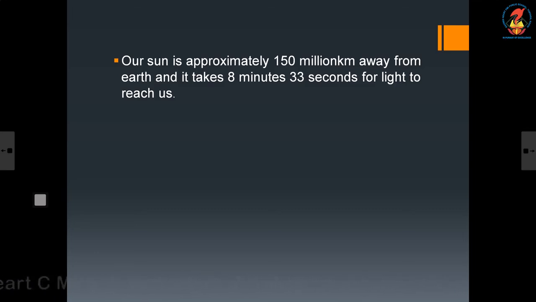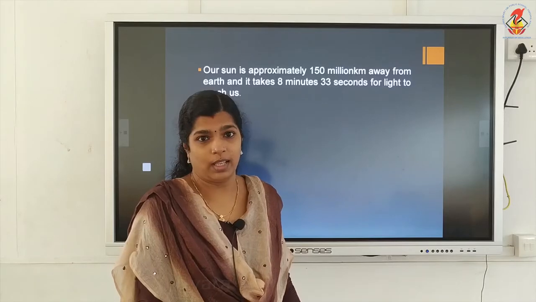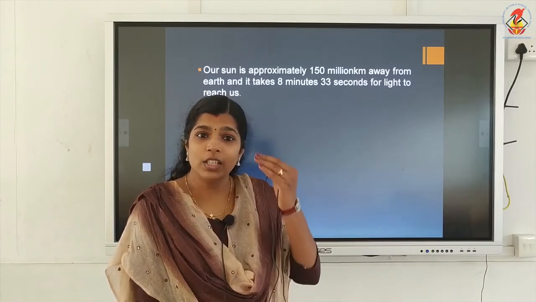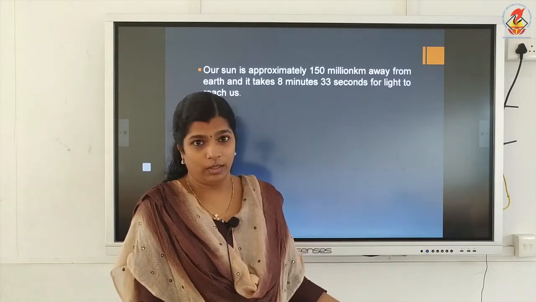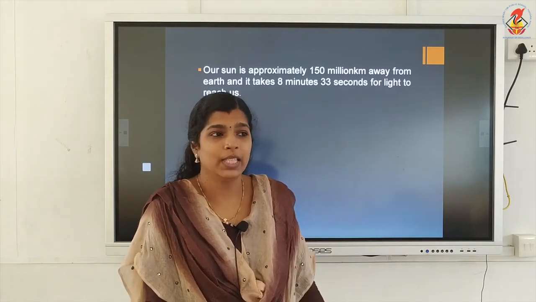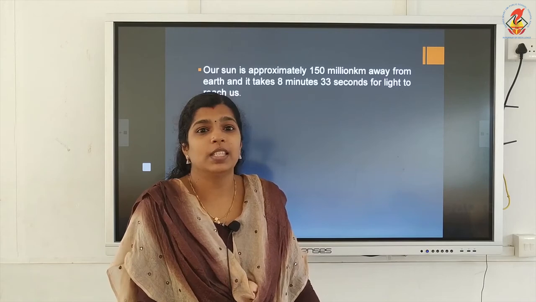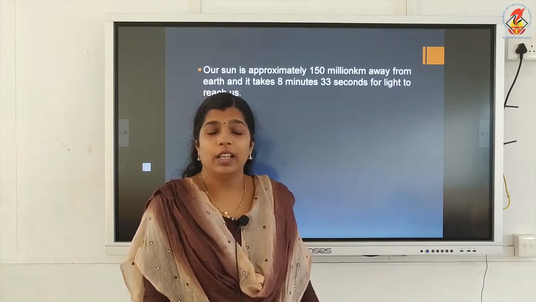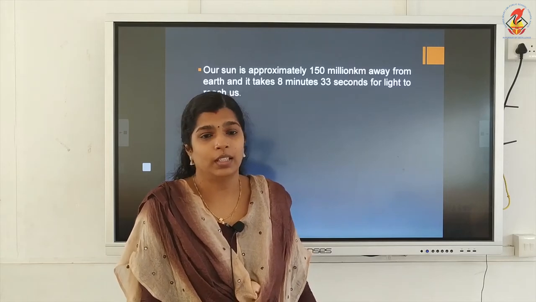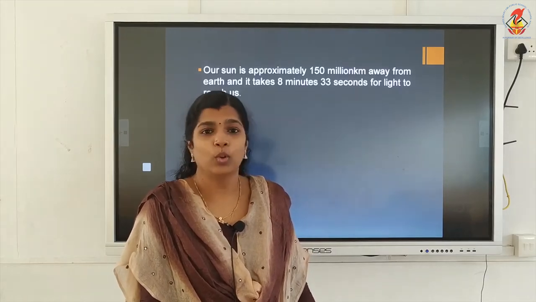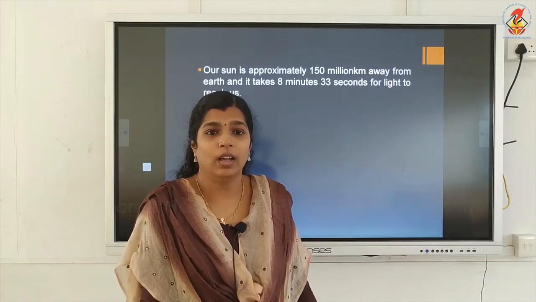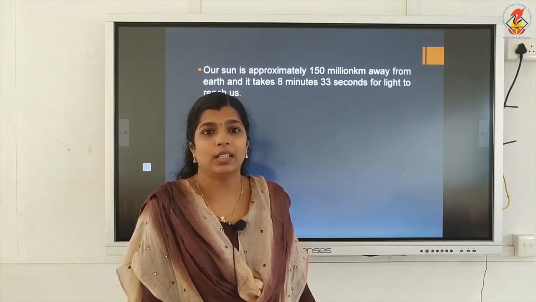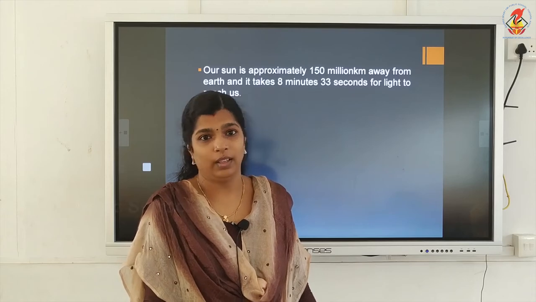Vacuum means nothing is there, no air is there. Sunlight reaches from the sun to earth through vacuum. Means light doesn't need any medium for its travel. It can travel through vacuum and reach Earth. It will take 8 minutes and 33 seconds to reach our Earth.